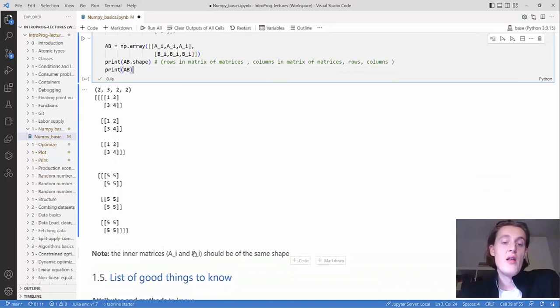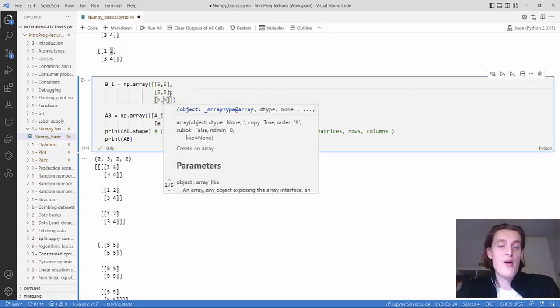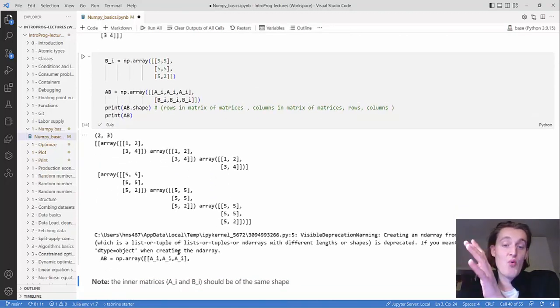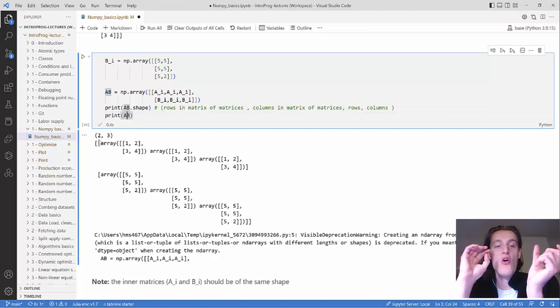You should know that AI and BI, these smaller matrices, should all be of the same shape. You can have them not of the same shape. If I create a 3 by 2 matrix, I get something out, but Python warns me that I'm doing something bad, and it actually turns the AB matrix into just a 2 by 3 matrix which explicitly stores other matrices.